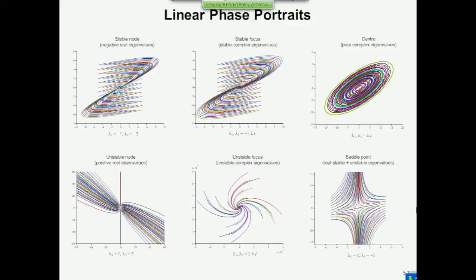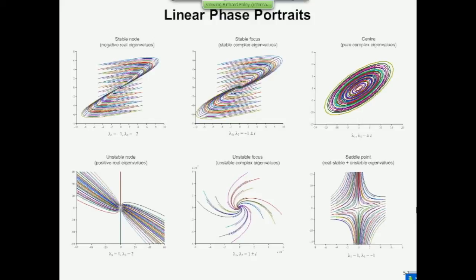What would happen is that because of the oscillatory effects that are introduced, this looks like a little bit of a vortex that's happening in the middle, so you get a swirliness, and these eigenvalues are not very complex, plus or minus 1 plus or minus i. If you had a much bigger imaginary part to the eigenvalues, then this swirliness really gets out of hand. You end up with something like we saw in the previous MATLAB plot. It gets like a real sort of vortex going on there, but you can recognize the stable focus and how it's different from a stable node.